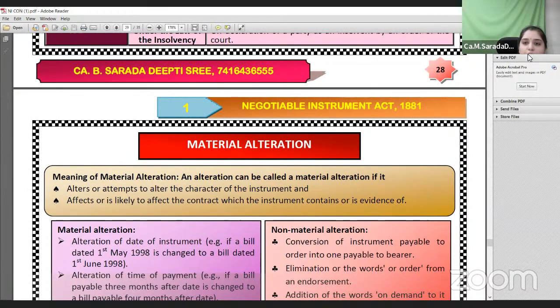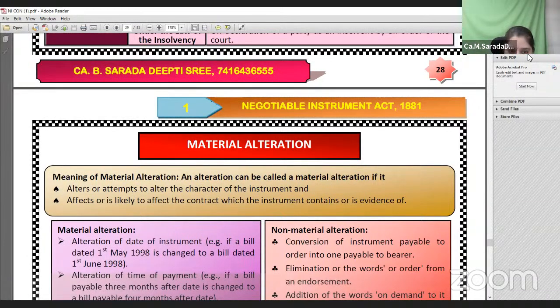Now, the next important concept in the Negotiable Instruments Act is material alteration. What is meant by material alteration? From the word itself, material means important alteration. If any important alteration is made in the negotiable instrument during the course of endorsement without the permission of any of the prior parties or without the consent of the persons who made the instrument, the instrument would become void in the hands of the holder. So if someone alters or attempts to alter the character of the instrument, it will affect the contract.